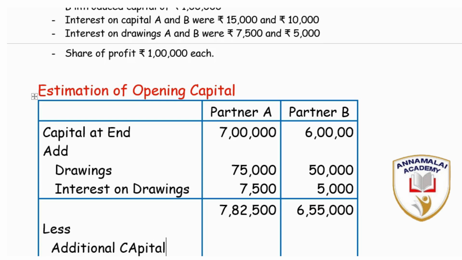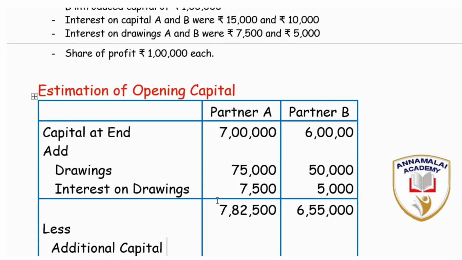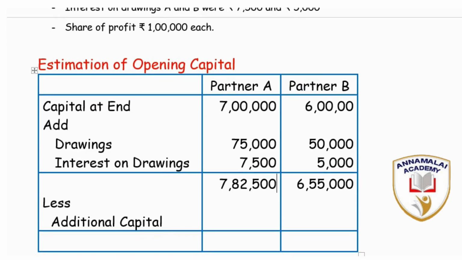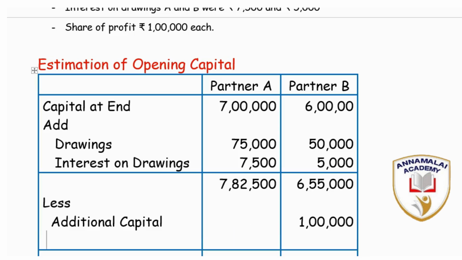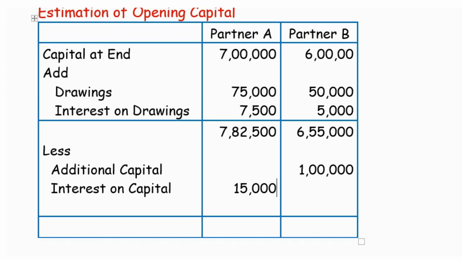Additional capital. Partner A did not introduce any additional capital. Only partner B introduced an additional capital amounting to 1 lakh. And the interest on capital: for the first partner, it is given in the question as 15,000, and for the next person it is 10,000.